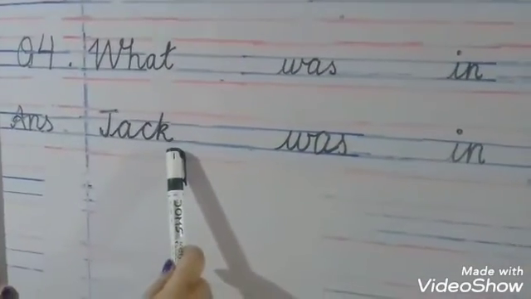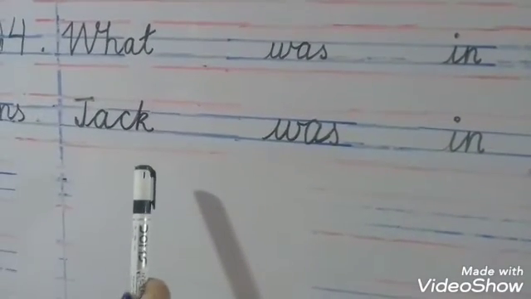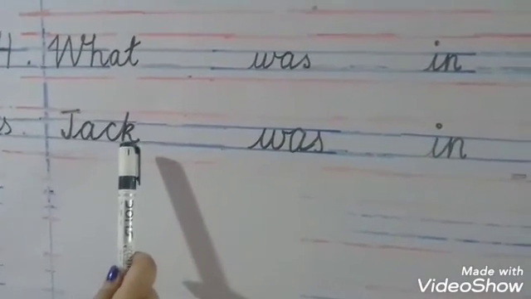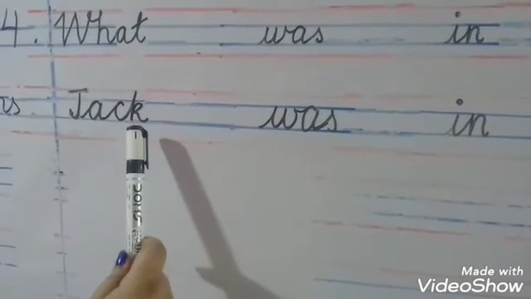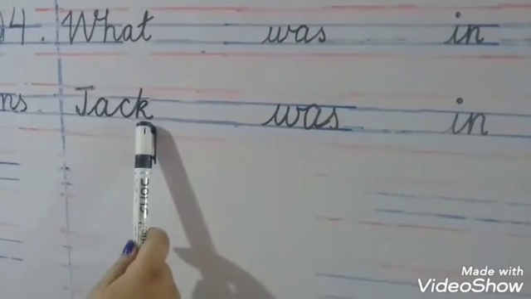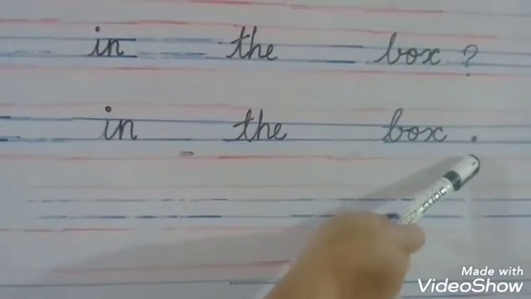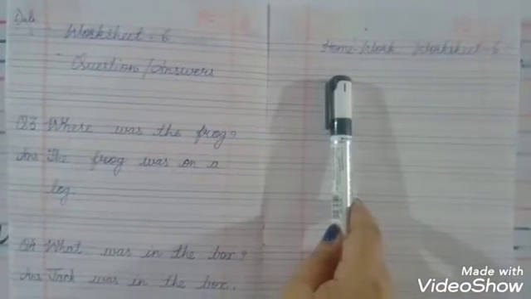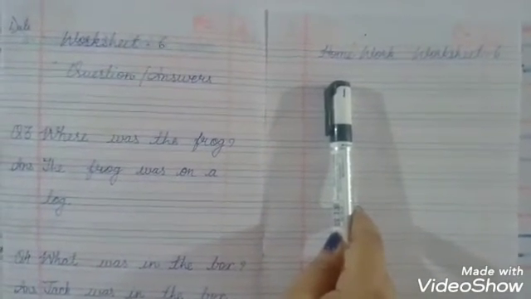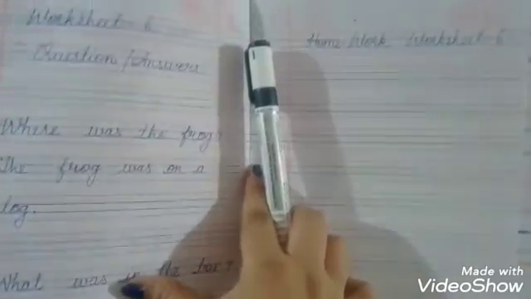Jack was a toy. Inside the box, the toy was hidden. And when the box is open, what comes out suddenly? Jack, the toy comes out suddenly. So its name is Jack. Jack was in the box. And a full stop. I have done question number 3 and question number 4 in the notebook.